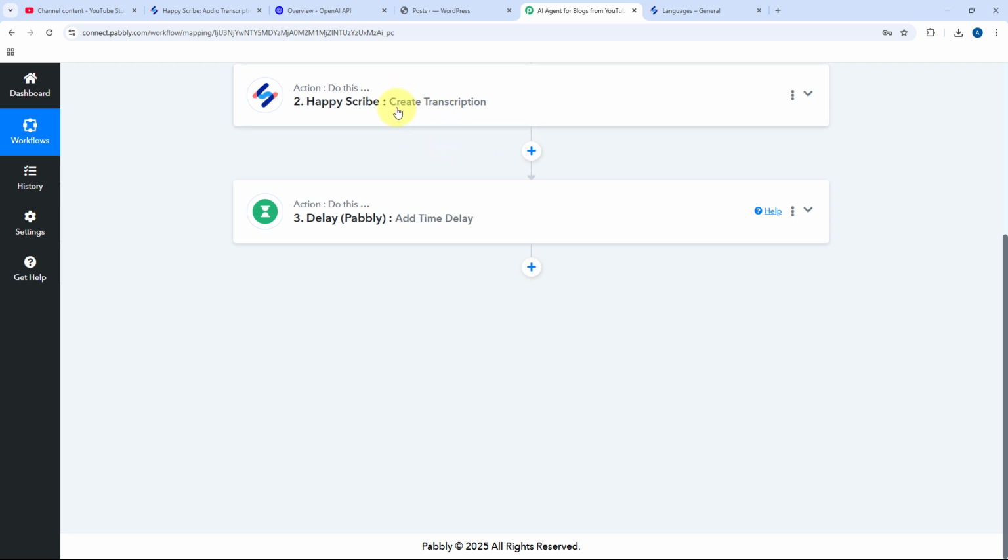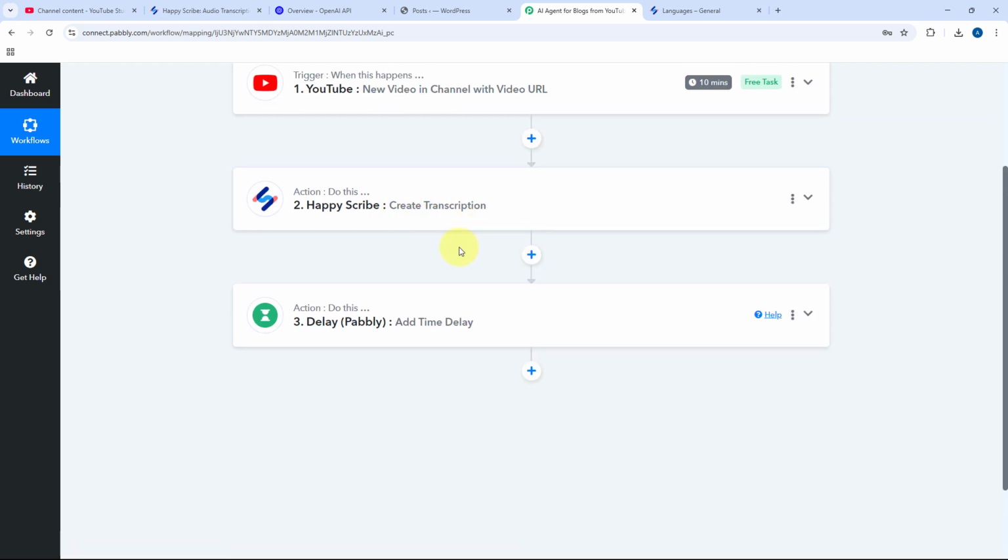After adding the delay, we have to add the Happy Scribe action step once again. In the action step of create transcription, this AI agent sends the video URL to Happy Scribe, and Happy Scribe is transcribing that video. After transcription, we want to export that transcription of that video as well.